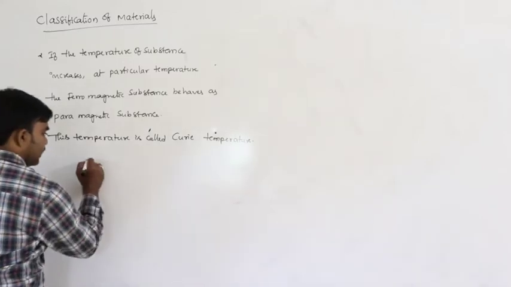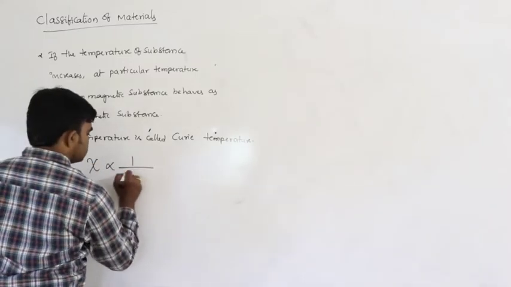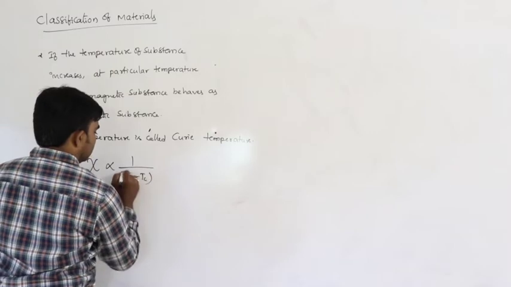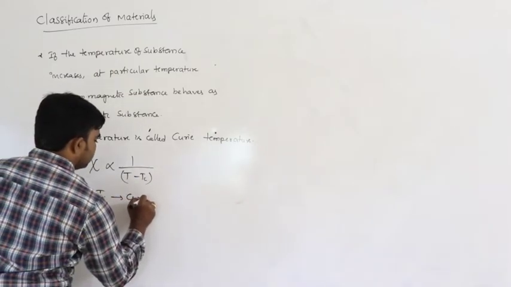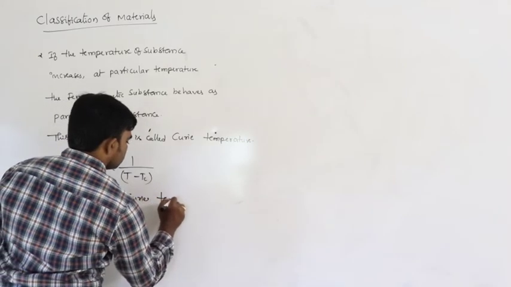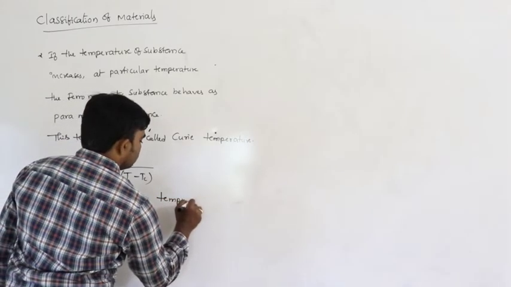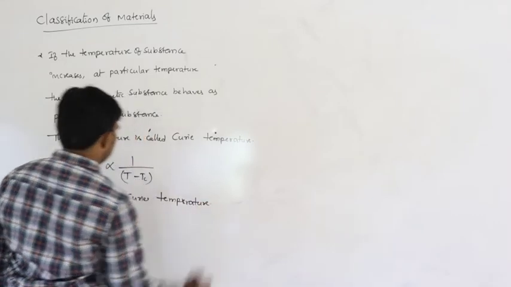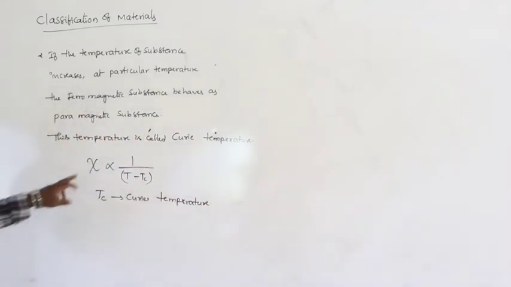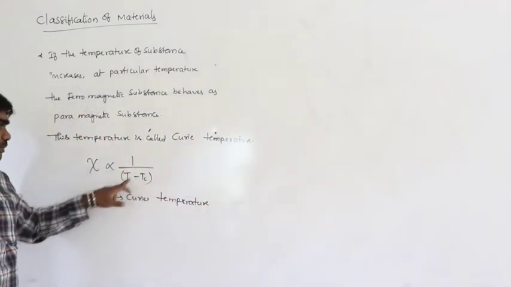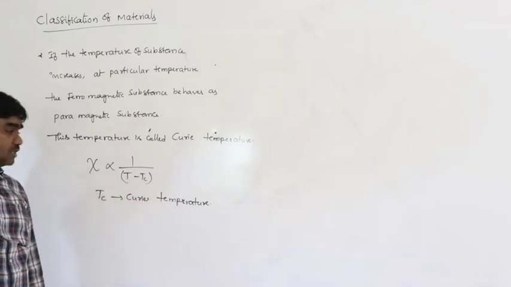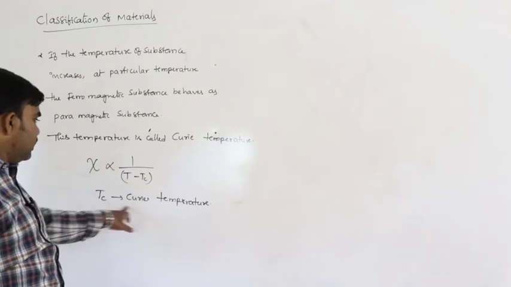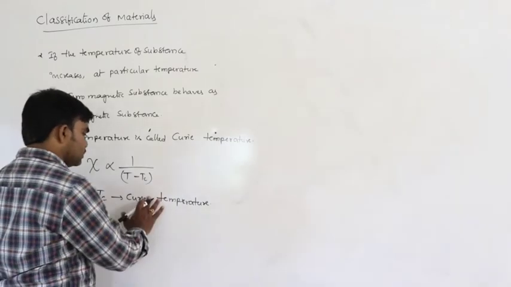So from this we can write Xi is inversely proportional to T minus Tc, where Tc is the Curie temperature. Magnetic susceptibility is inversely proportional to T minus Tc, where Tc is called the Curie temperature.